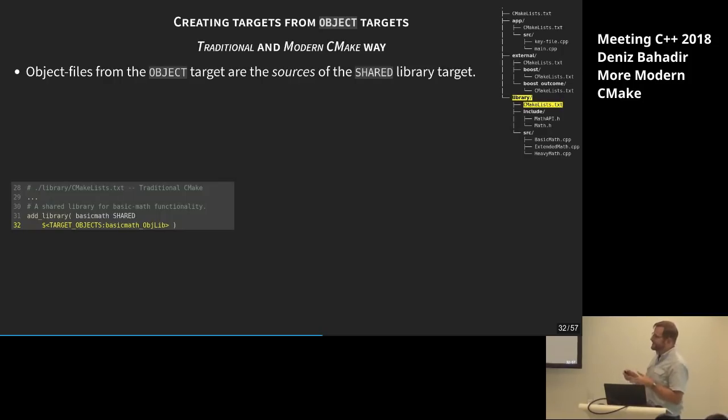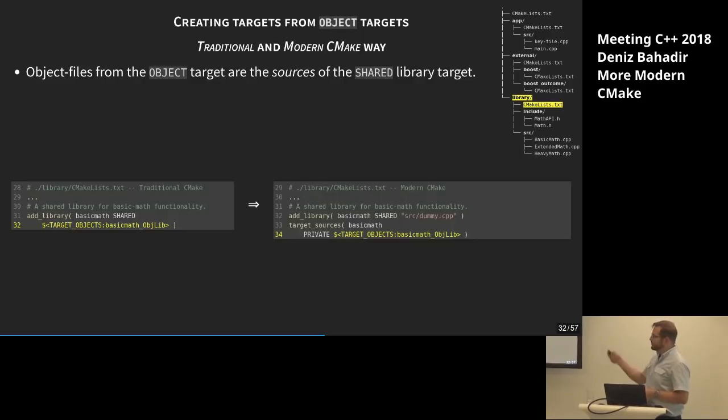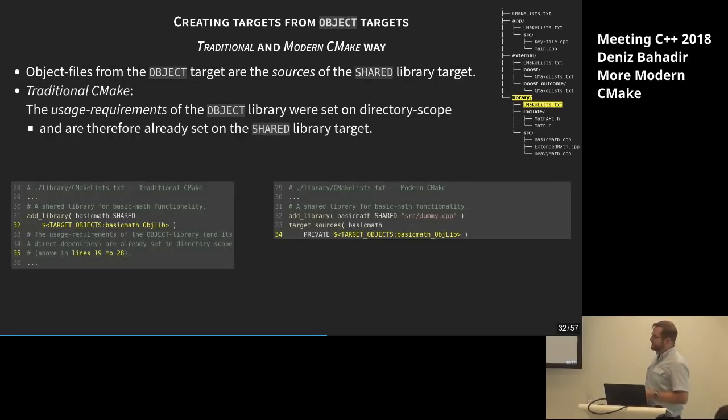We have to extract the object files from the object target and add them as sources there and create it. In Modern CMake, it would look like this. We just have to do the same, but use the target_sources command. Then we have to set some usage requirements for our shared library. But as I set them already for the object files before, on directory scope, and they're pretty much the same, I don't have to do anything here.